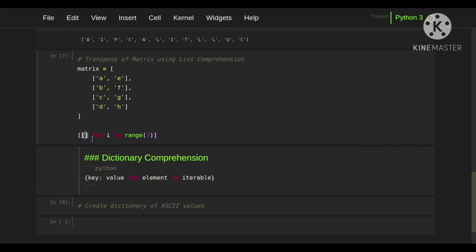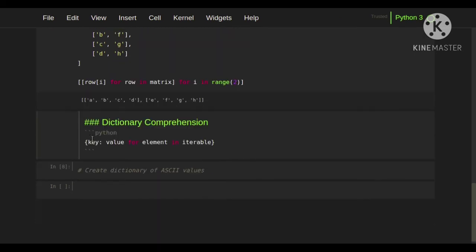So for doing this, for each row in matrix we are going to iterate through the matrix, and we are going to get the ith column of this matrix. So row of i. This is our matrix transpose.